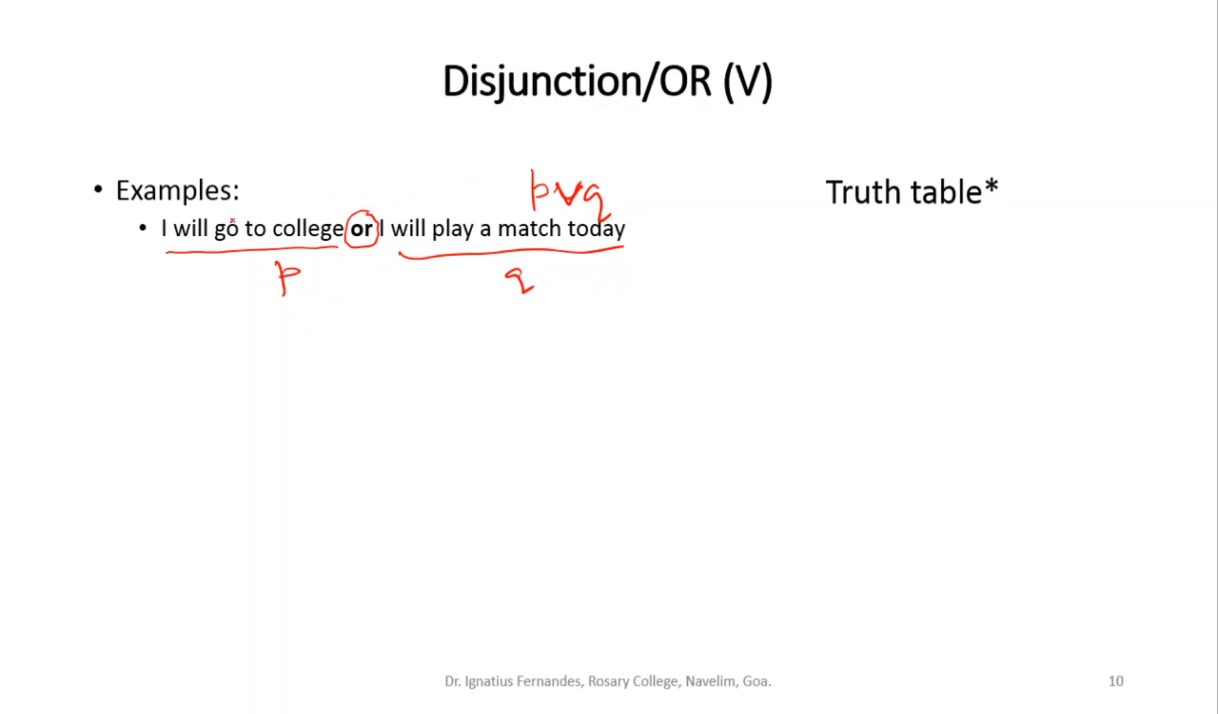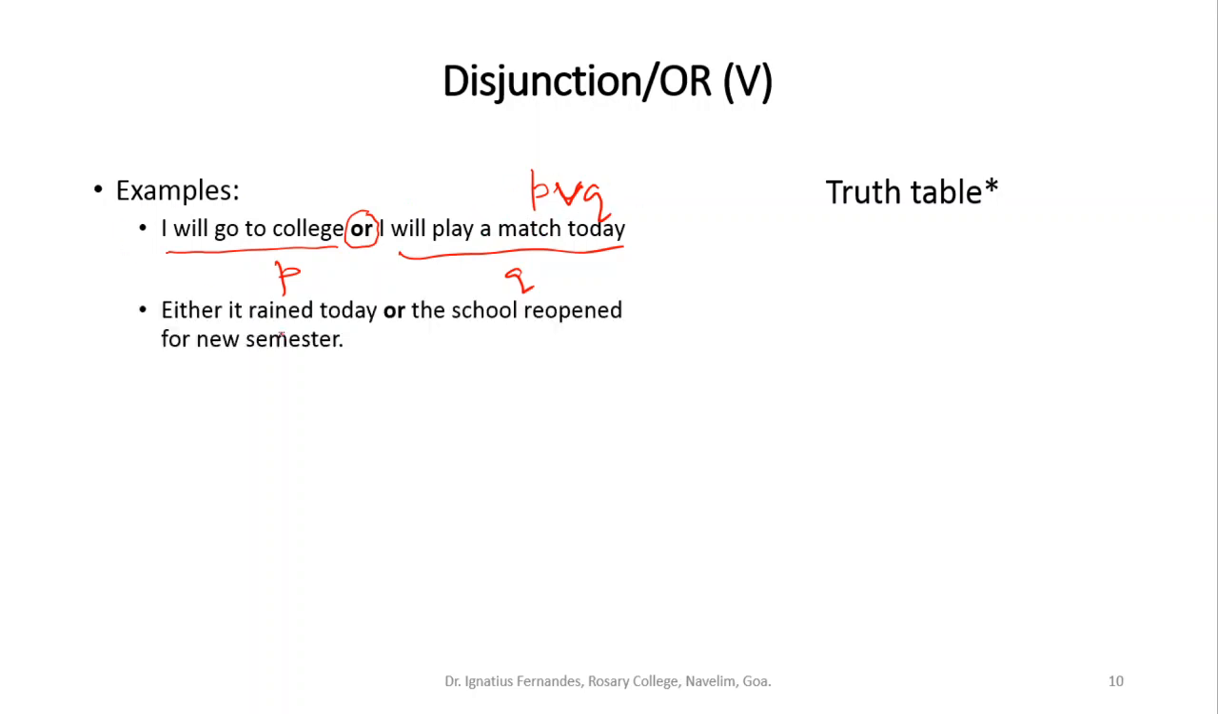Now when will you say that this statement is true? I am saying that either I will go to college or I will play a match. I am saying that I will do this or this. When will you say I am true? It is when I do at least one of these two things. Either I go to college or I play a match. That is when you will say that this is true. So for the logical statement P or Q to be true, at least one of them has to be true. If I don't do both, you will say that I am false.